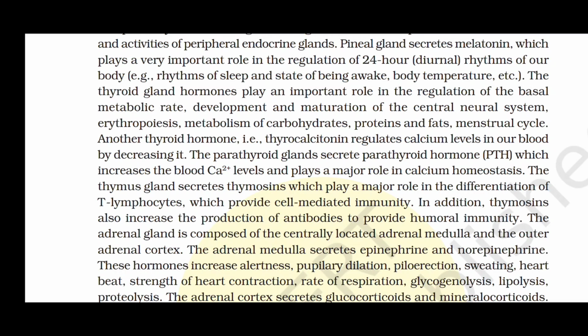The parathyroid glands secrete parathyroid hormone, PTH, which increases the blood calcium levels and plays a major role in calcium homeostasis. The thymus gland secretes thymosins, which play a major role in differentiation of T lymphocytes, which provide cell-mediated immunity. In addition, thymosins also increase the production of antibodies to provide humoral immunity.